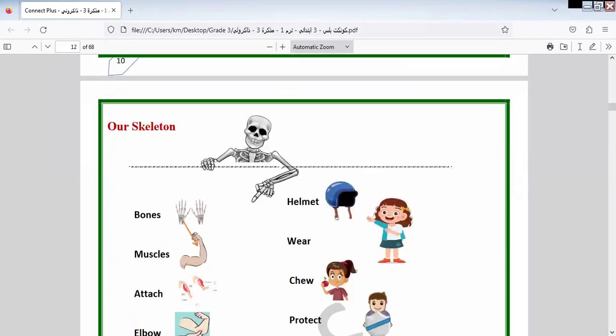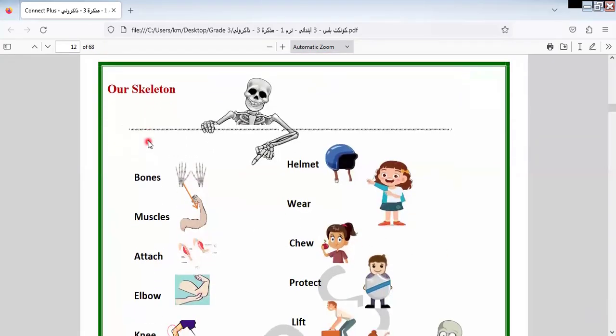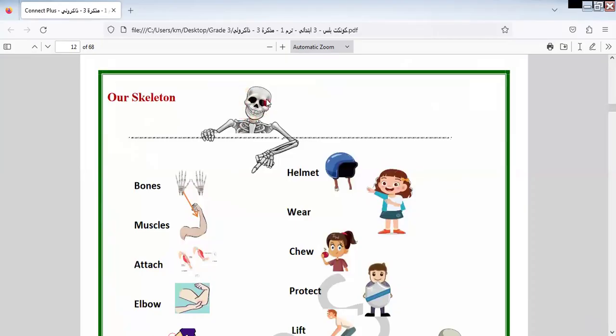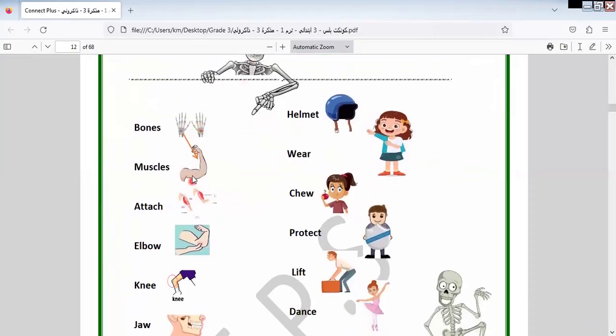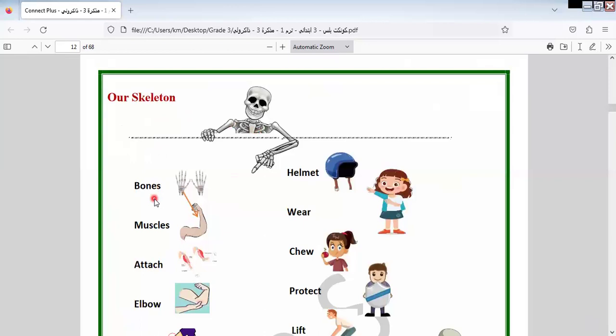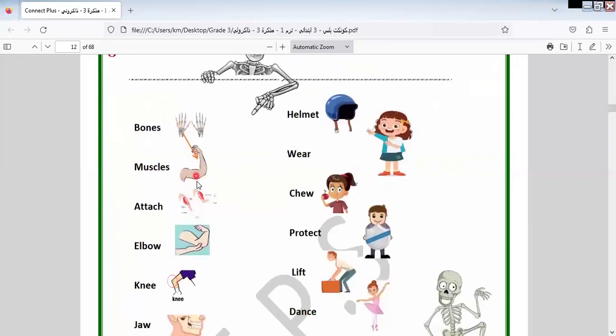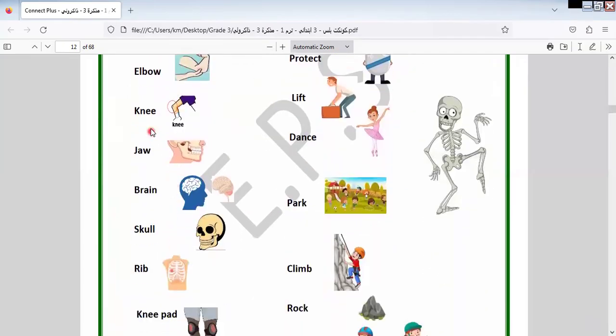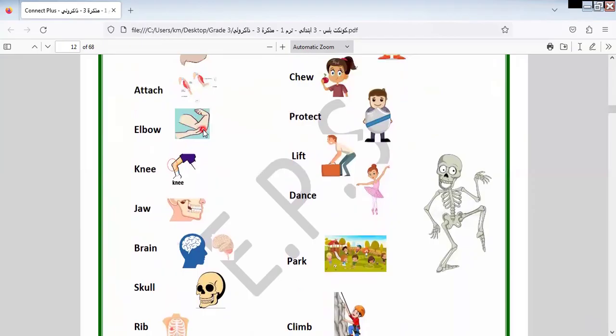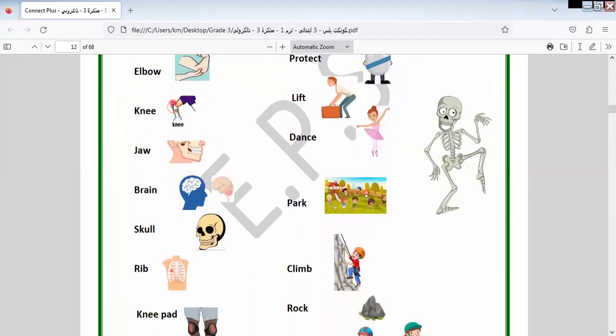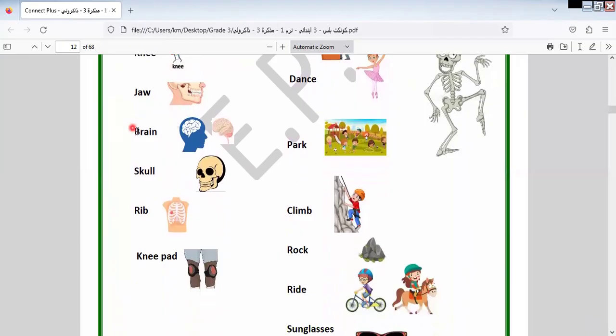Let's continue the lesson. Here is the skeleton. This is called skeleton. And these pictures refer to every meaning. Here you have bones. I think you know bones. Skull, muscles. Sorry, muscles. Elbow. This is called elbow. This is in your hand. Knee. This is knee. Okay. Jaw. Brain, skull, rib, knee pad.